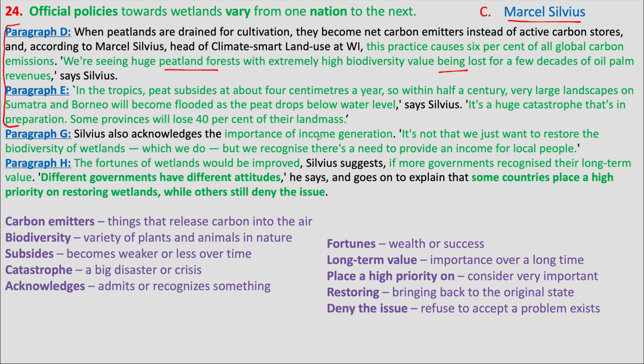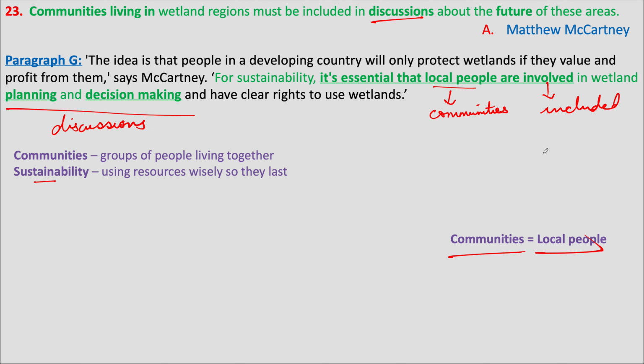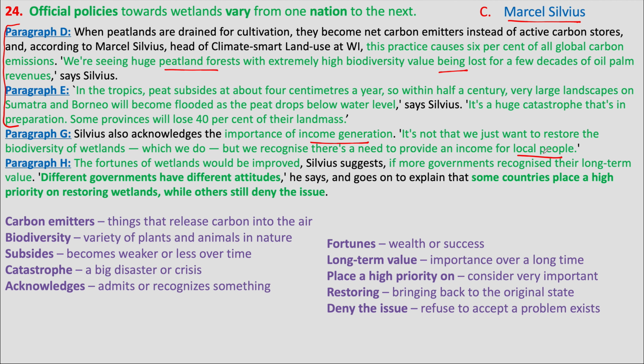Paragraph G is about earning money from wetlands. Local people are mentioned here, which could confuse us with the communities mentioned in question 23. However, here it is not about earning money, it is about discussing about future. This person is talking about ways to earn money for local people. That is not what is mentioned in the statement.